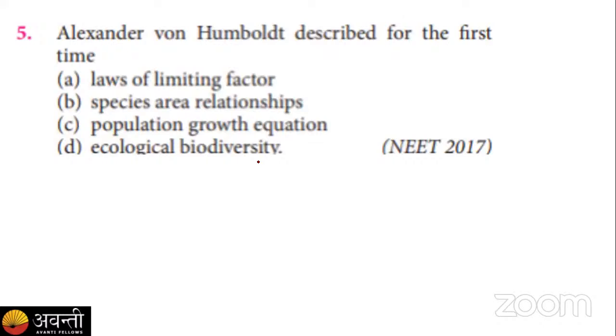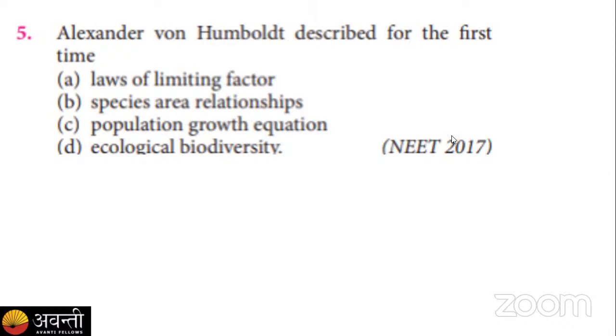Next, question number 5 is here. It asks, Alexander von Humboldt described for the first time: A, laws of limiting factor; B, species area relationship; C, population growth equation; and D, ecological biodiversity. This is given in your NCERT, right? So Alexander von Humboldt was responsible for the description of which hypothesis, or we can say postulate?